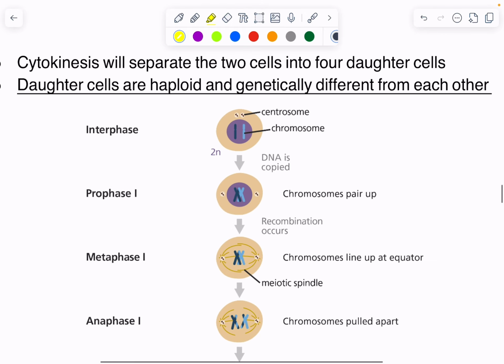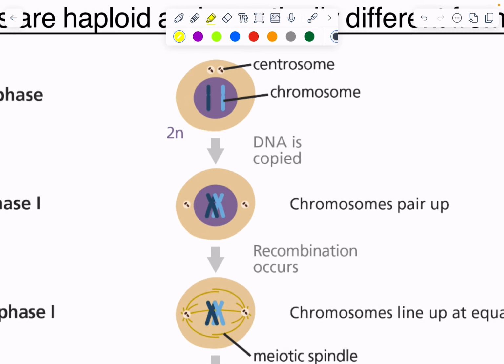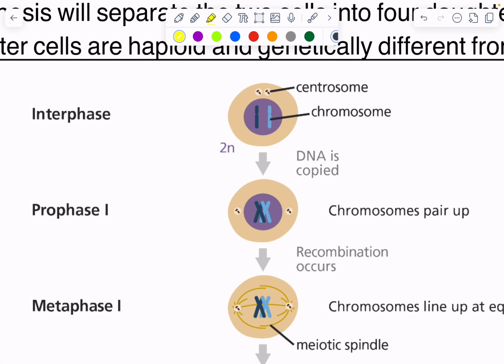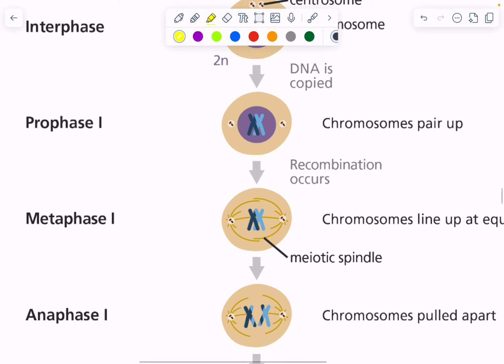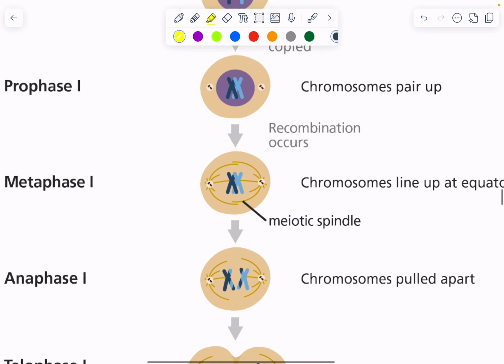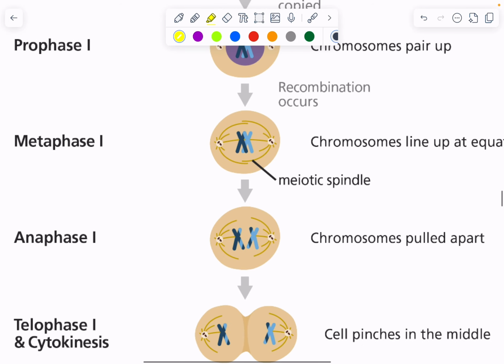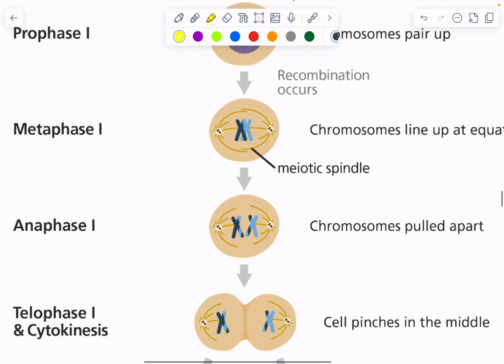So we can see a very simplistic drawing of meiosis happening here. Interphase, we have our duplicated chromosomes. Prophase 1, we can see homologous chromosomes pair up, forming a synapse. Crossing over will take place. Once that happens, these homologous chromosomes will go to the metaphase plate. Spindle fibers are attached to the kinetochores, or the centromeres, of the chromosomes.